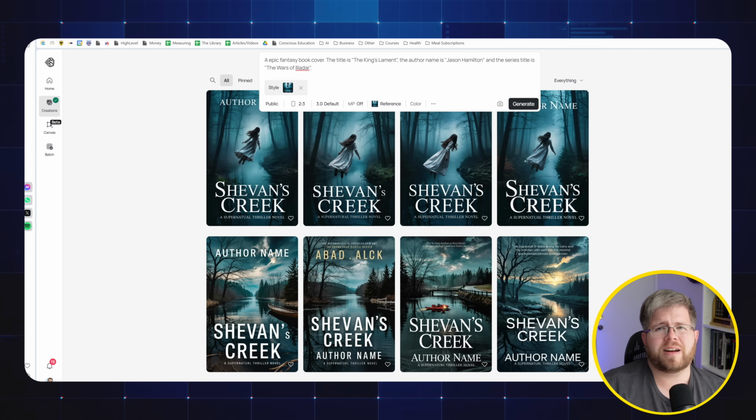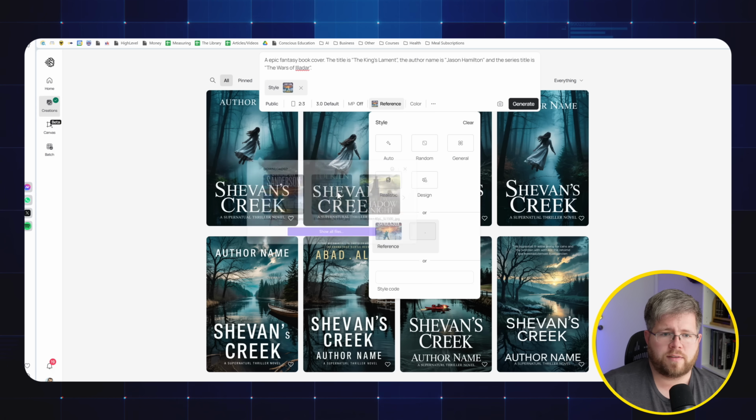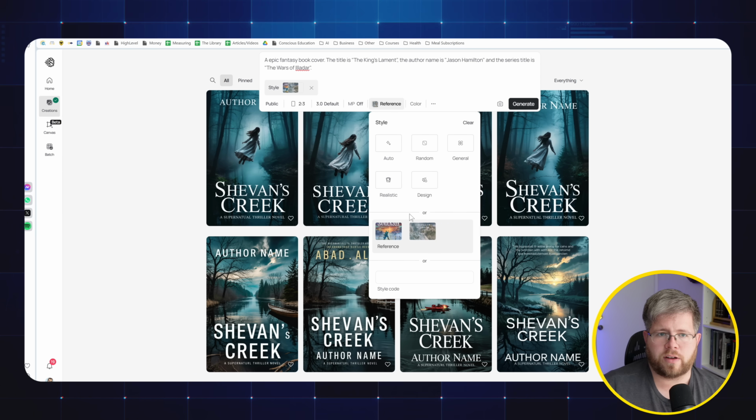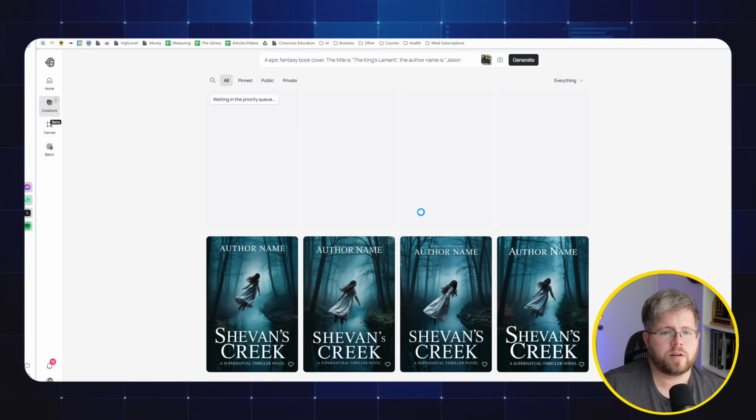I just want to see what it gives me in terms of the vibe of an epic fantasy cover. And for the style, we're going to go here and select some different ones. I've got a Brandon Sanderson cover, a Tolkien cover, and another one from an indie author that I thought looked pretty cool. All definitely in the epic fantasy realm with those references in mind. Well, let's just see how this goes. Let's turn the magic prompt to auto and run with that.